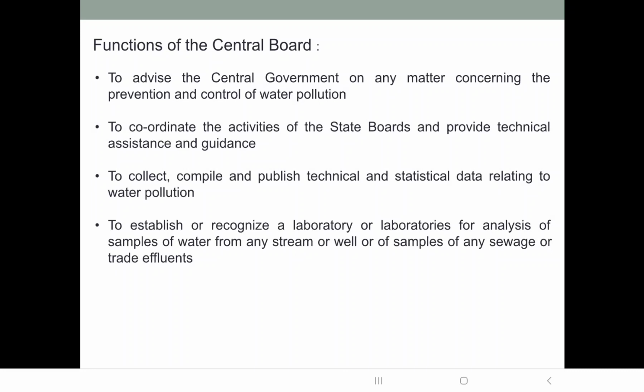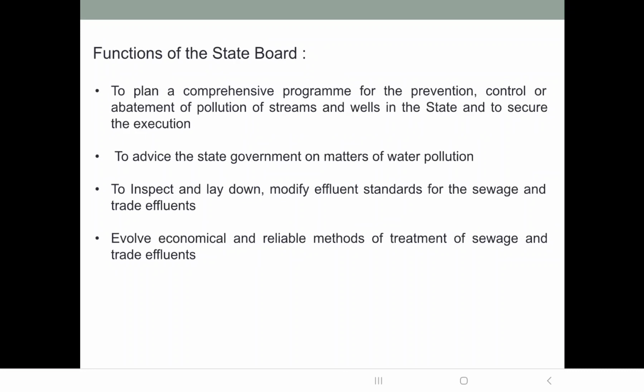It needs to establish the fact by some research analysis. So for that purpose, in order to analyze water samples from different water bodies, it establishes or recognizes certain laboratories where all the research is carried out, okay, and the level of pollutants, level of different heavy metals is also checked, okay. Then the function of the state board, okay, state board, it will plan a comprehensive program for prevention, control or abatement of pollution of streams and wells in the state and to secure the execution.